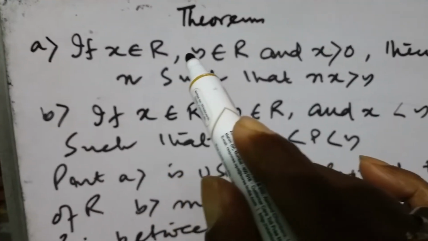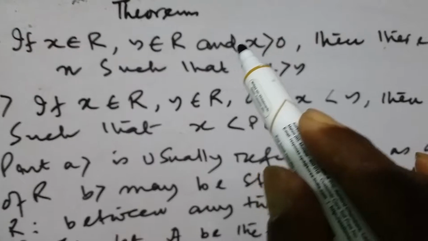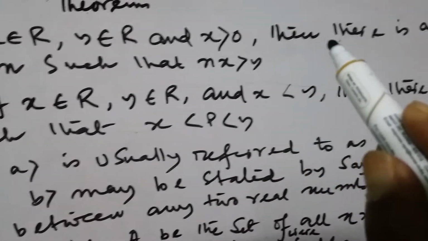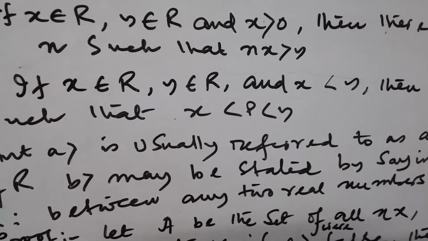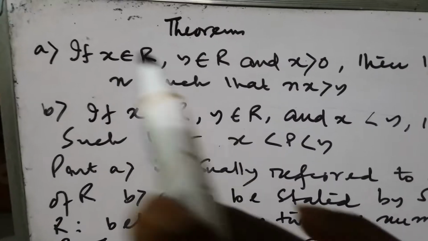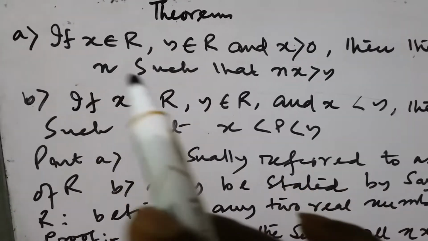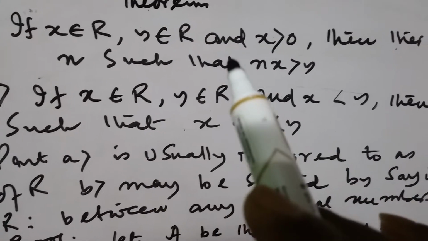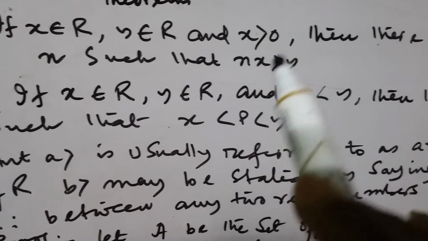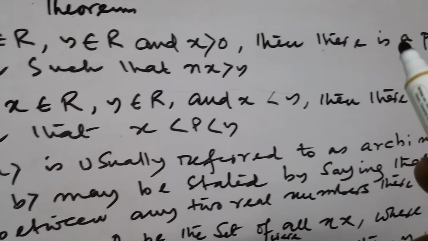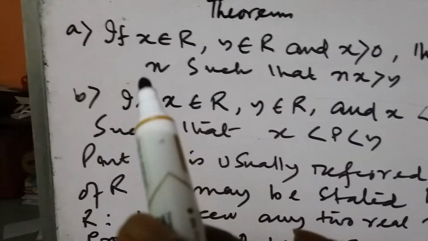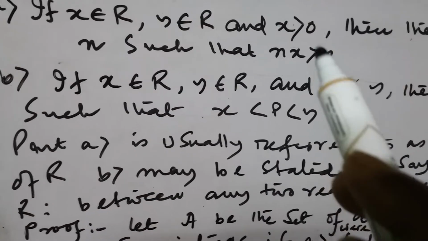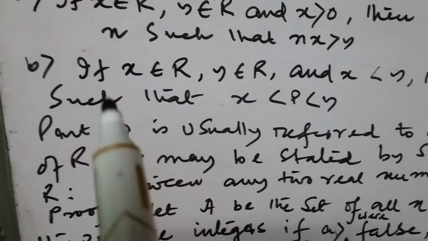Number 1: if x belongs to R, y belongs to R, x greater than 0, then there is a positive integer n such that nx is greater than y.